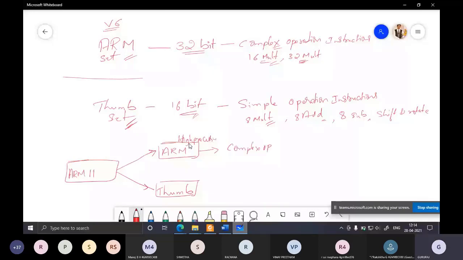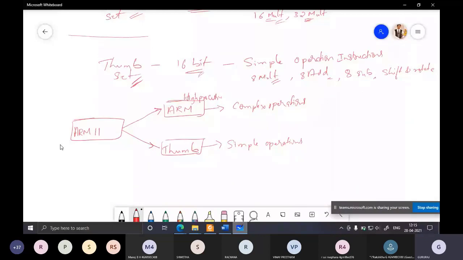Whenever the processor was in thumb mode, it would do simple operations. Now suppose you are doing some simple operations like 8-bit additions, and suddenly there was a requirement for a 16-bit multiplication.